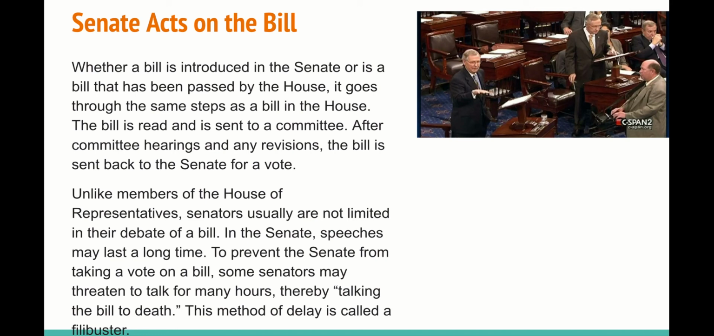Unlike the members of the House, senators usually are not limited in their debate for a bill. The Senate speeches may last a very long time. To prevent the Senate from taking a vote on the bill, some senators may threaten to talk for many hours, therefore killing the bill or talking the bill to death. This method of delaying is called a filibuster.